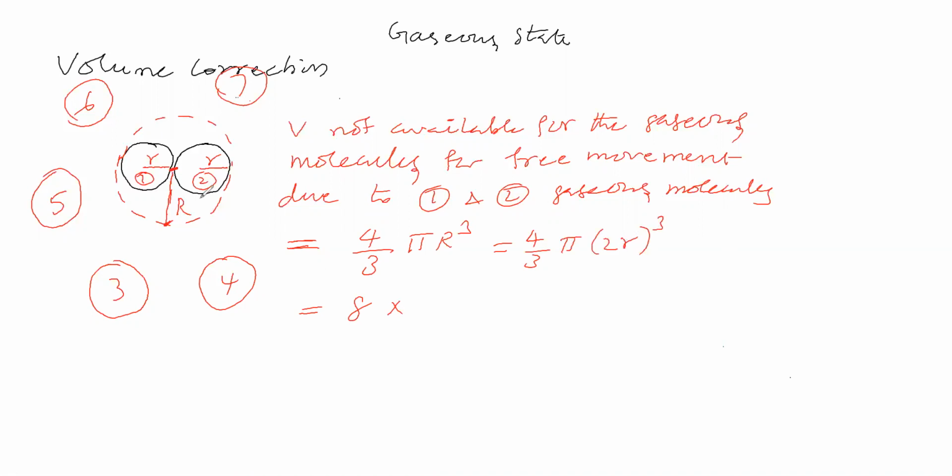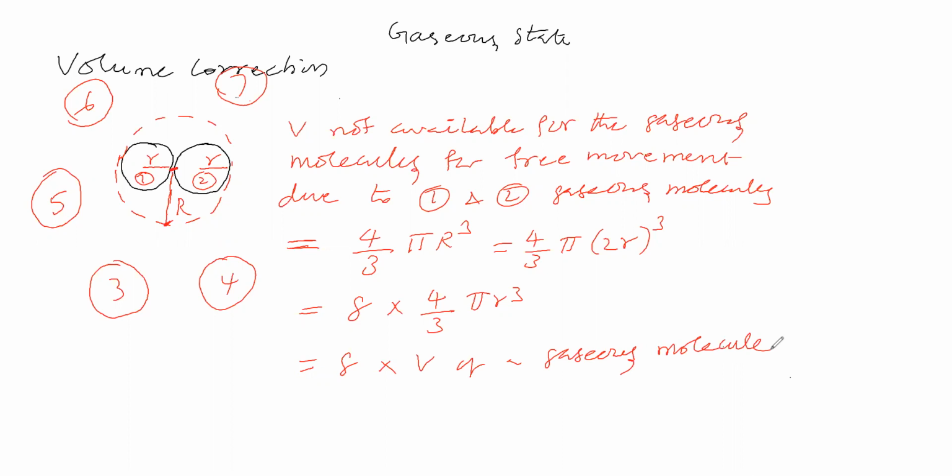Small r is called the radius of a molecule, that we are substituting. So we are getting 8 into 4 by 3 pi r cube. Here 4 by 3 pi r cube is the volume of a gaseous molecule.